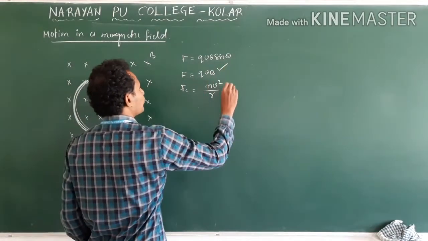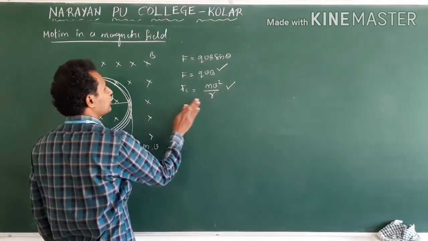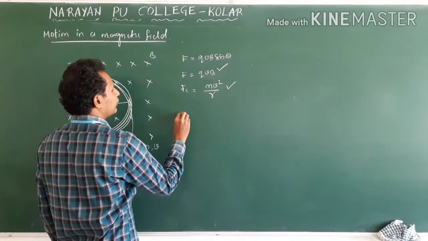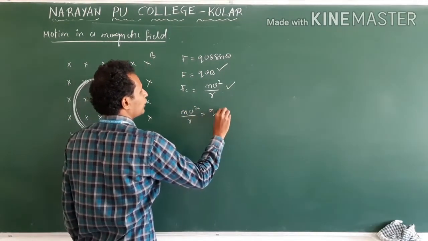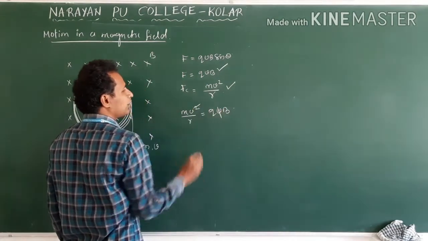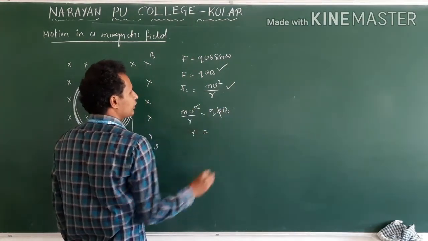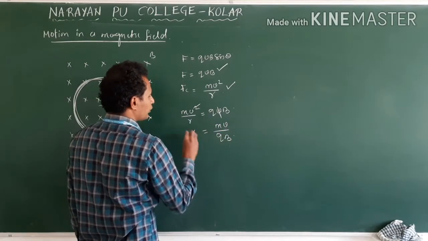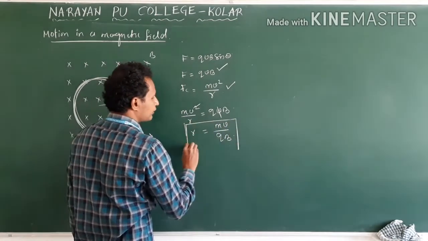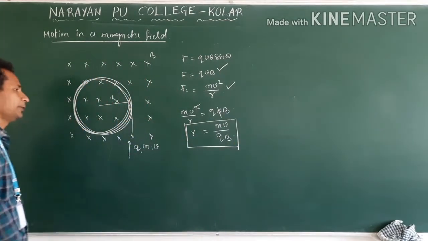So the magnetic force is providing the centripetal force, equate them: mv square by r is equal to qvB. One v cancels, and R is equal to mv by qB. This is the radius of the charged particle's path.